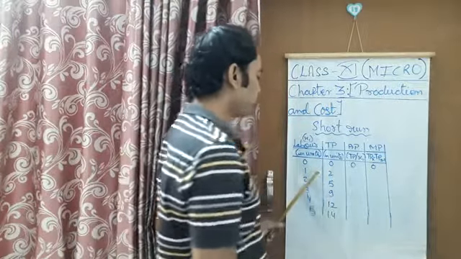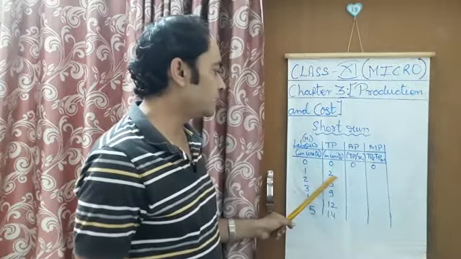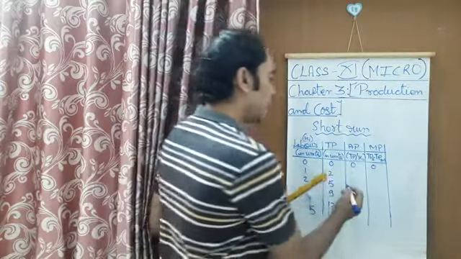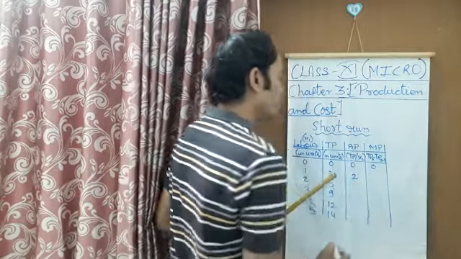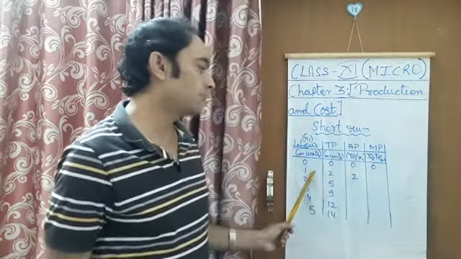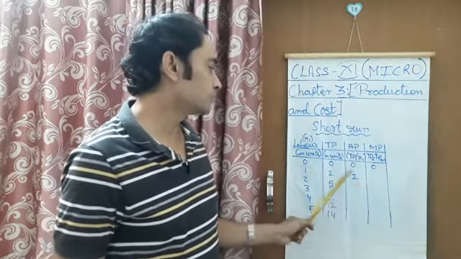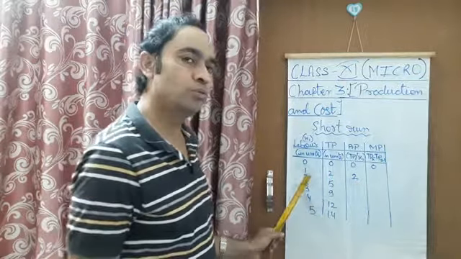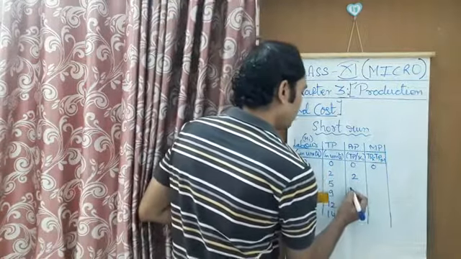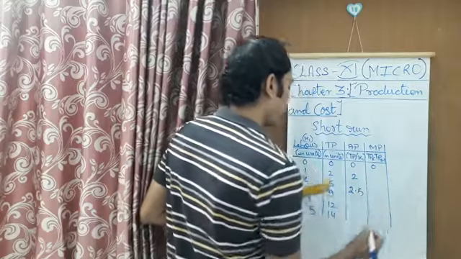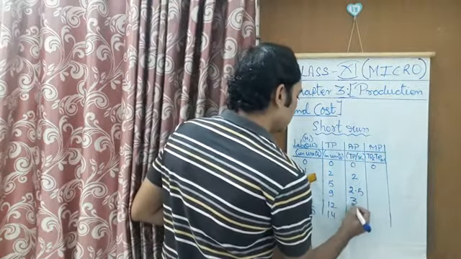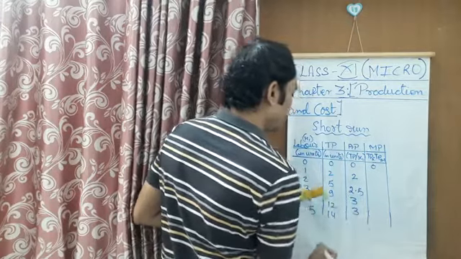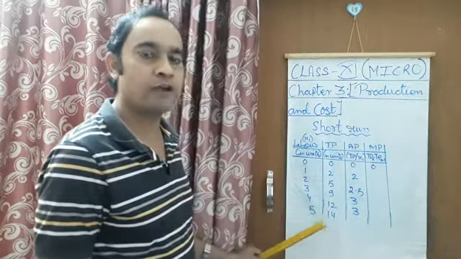After this, when we divide 2 by 1, we get the answer 2. So average product at 1 unit of labor is equal to 2. Similarly, we'll divide 5 by 2 and get 2.5, and 9 by 3, we get 3, again 3, and then we'll divide 14 by 5.